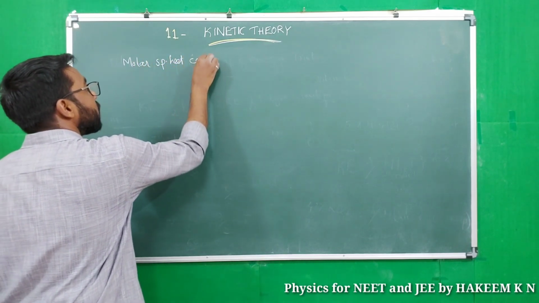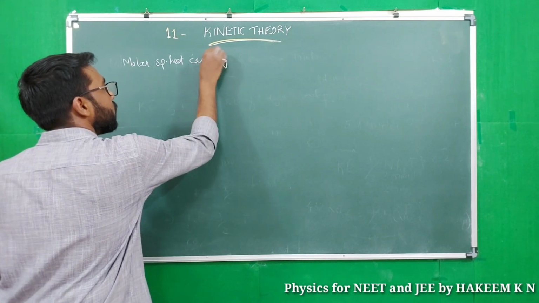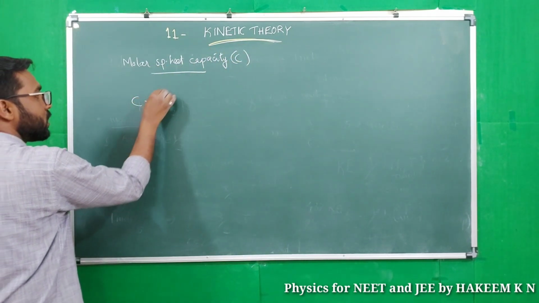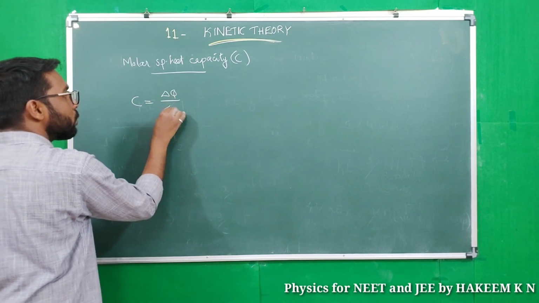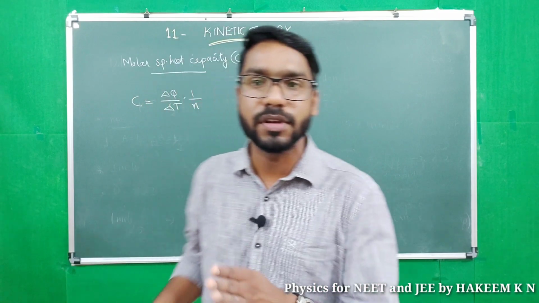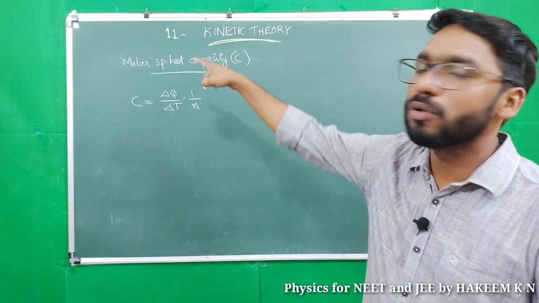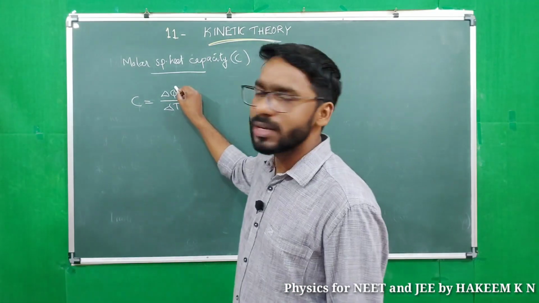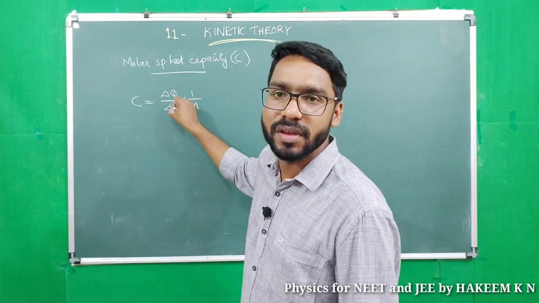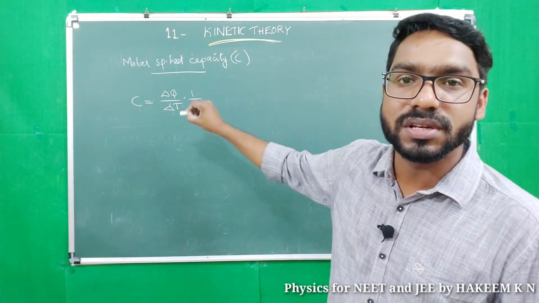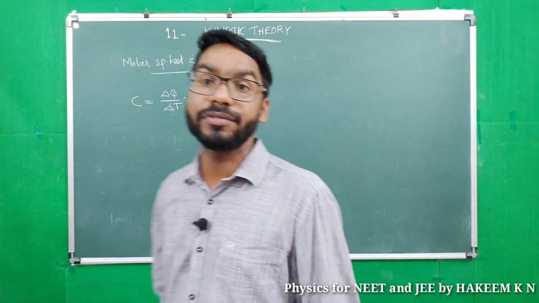Molar specific heat capacity, you will say capital C for it. Capital C equal to delta Q by delta T into 1 by n. Instead of mass, we will use number of moles for describing molar specific heat capacity. That means heat change per unit change in temperature per number of moles.